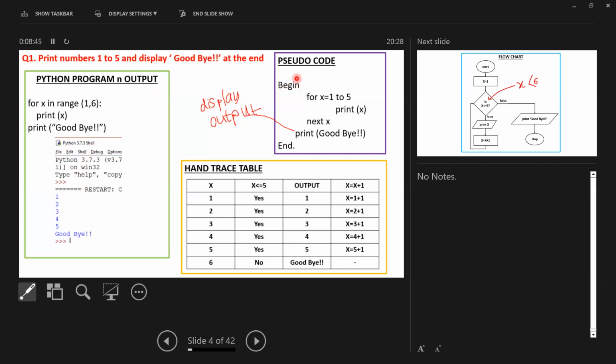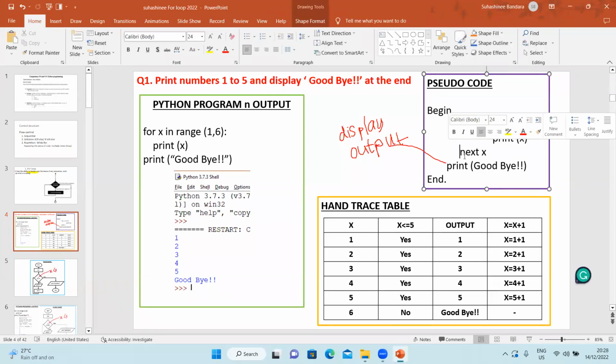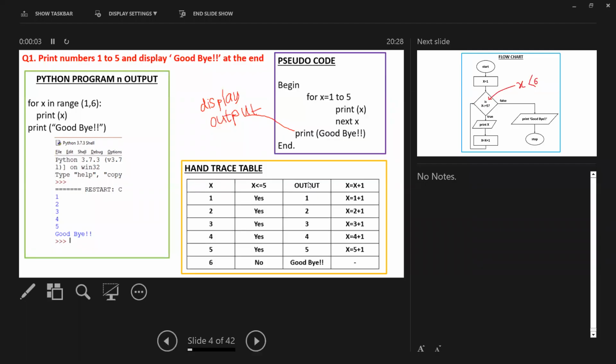This is pseudocode. Begin, for x equal 1 to 5, print x. Actually, this next line should also come a little bit to the right-hand side. When we're writing pseudocode, indentation is not a must. For the exam, we are not checking the indentation of the pseudocode, but in a Python program, we are checking the indentation.